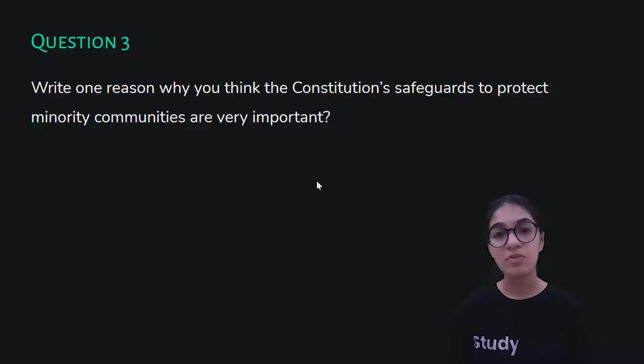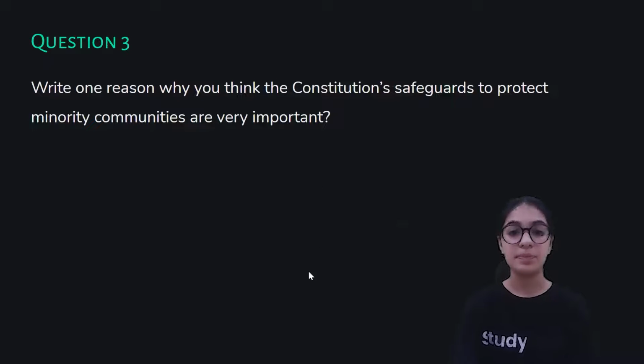It was very important for the constitution to safeguard these minority communities because they were being dominated, and because they were being dominated, they were getting less access to resources than the majority community. They were not given equal rights, they were devoid of social and economic development as the majority community, and that is why it was important for the constitution to safeguard such minority communities.